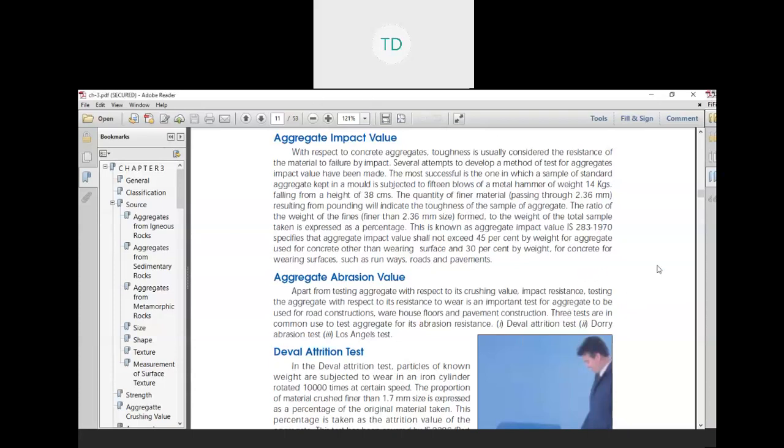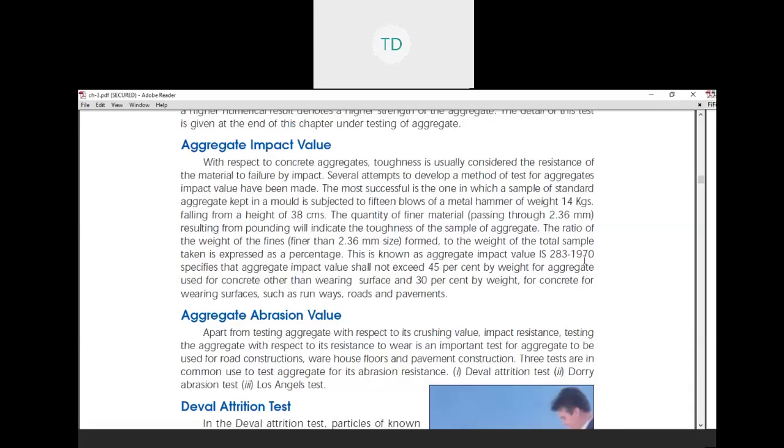In the previous lecture, we were studying some aggregate testing, and we are now going to start further tests of aggregate. Last time we stopped the lecture at the aggregate crushing value test, and now we start with aggregate impact value.